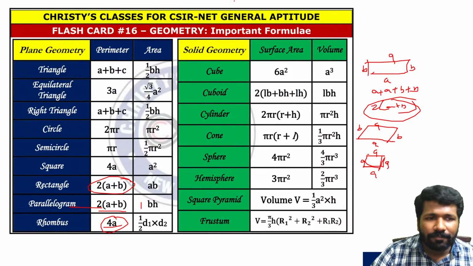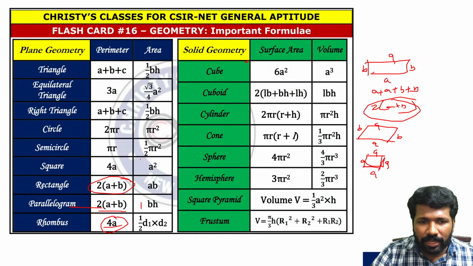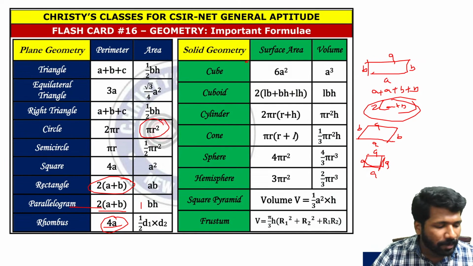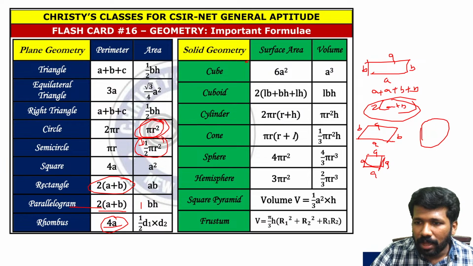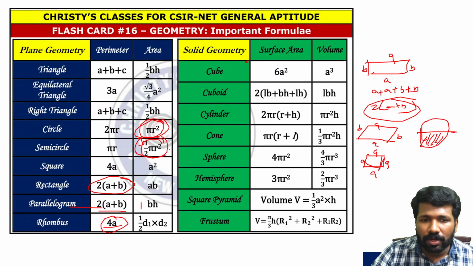So yeah, speaking of area, circle area is pi r square. The region occupied by a circle of radius r is pi r square. So the region occupied by a semicircle of the same radius will be half of pi r square, because a circle's half is a semicircle. Similarly, other areas also you should know.